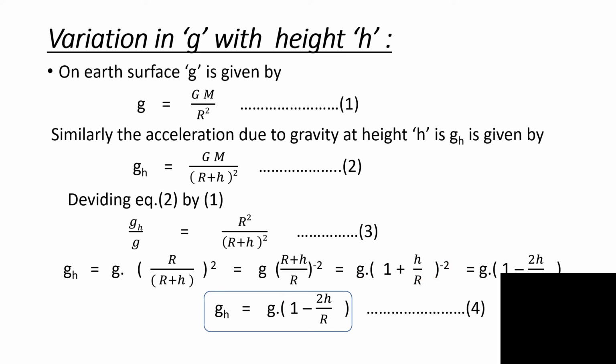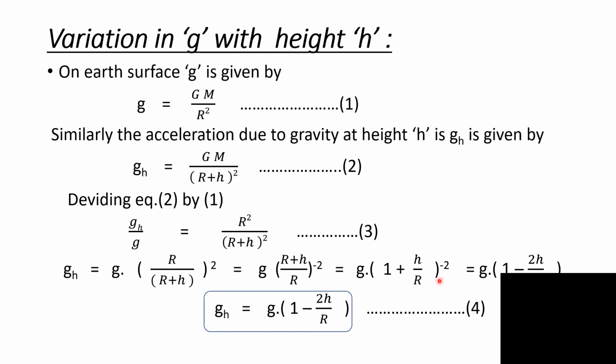Here we have inverted the terms and expressed it with index -2, which is the same as gh equal to g into (1 plus h upon R) raised to -2.